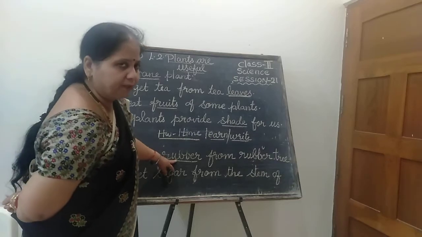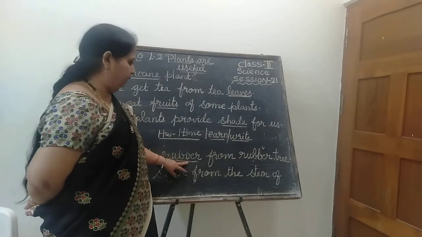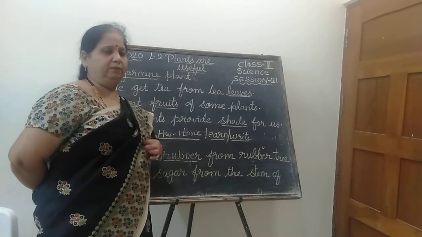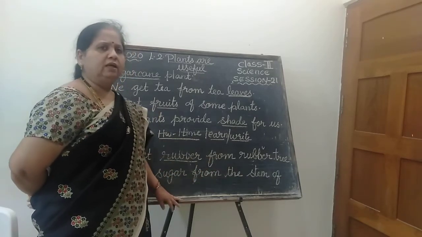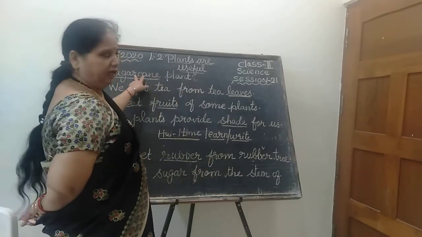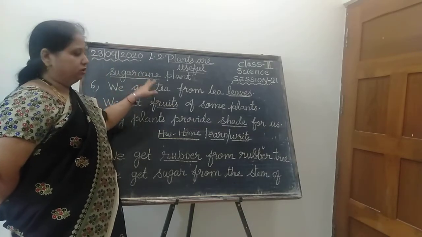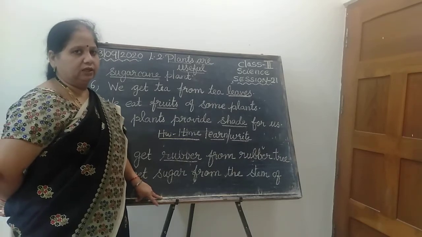Spell the word rubber. R-U-B-B-E-R, rubber. Now you tell me, spell the word sugarcane. S-U-G-A-R-C-A-N-E, sugarcane. So from where will you get the sugar? From the stem of the sugarcane plant.